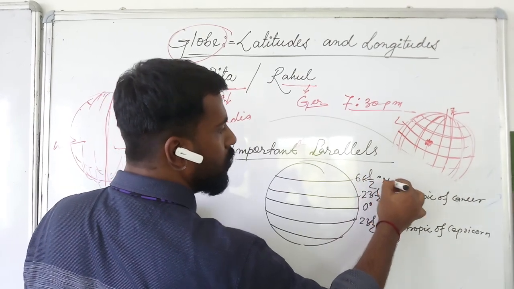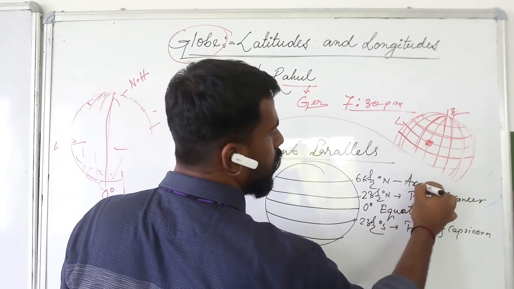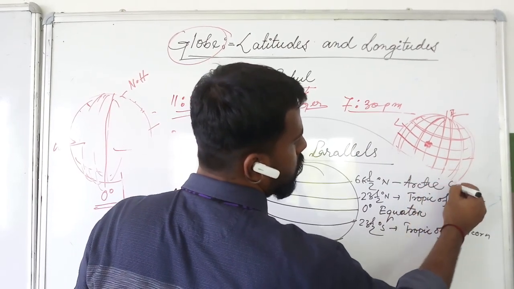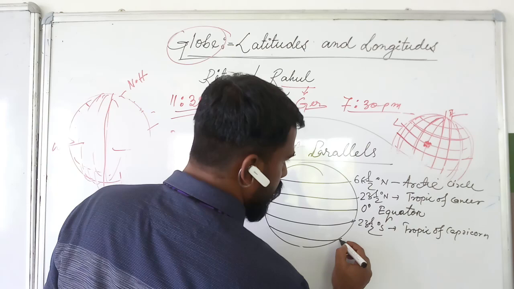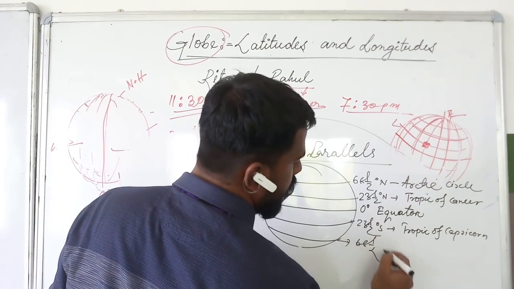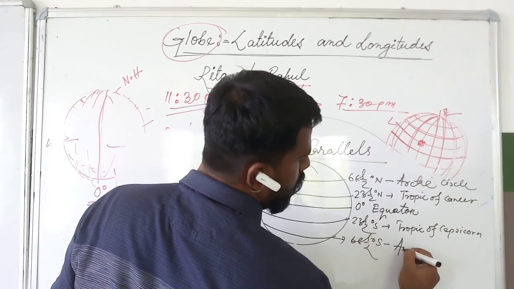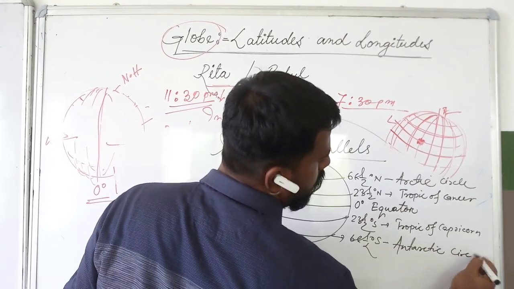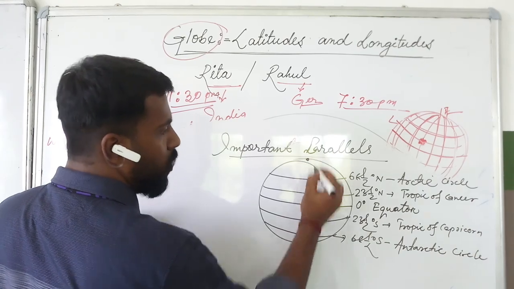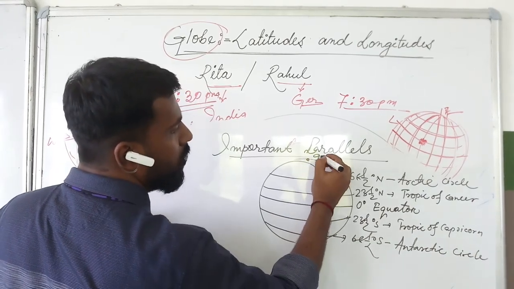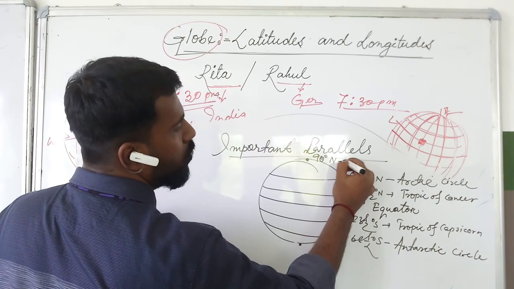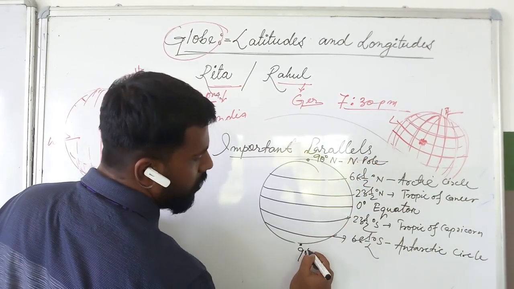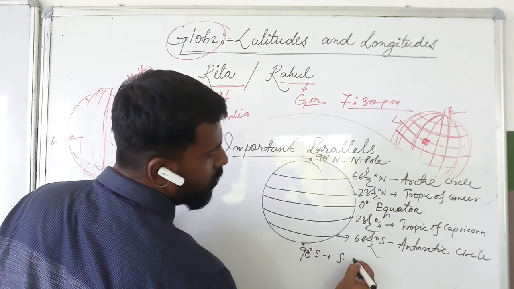Then 66.5 degree north, which is called Arctic Circle, and 66.5 degree south, Antarctic Circle. And the last one is 90 degree north, North Pole, and 90 degree south, South Pole.